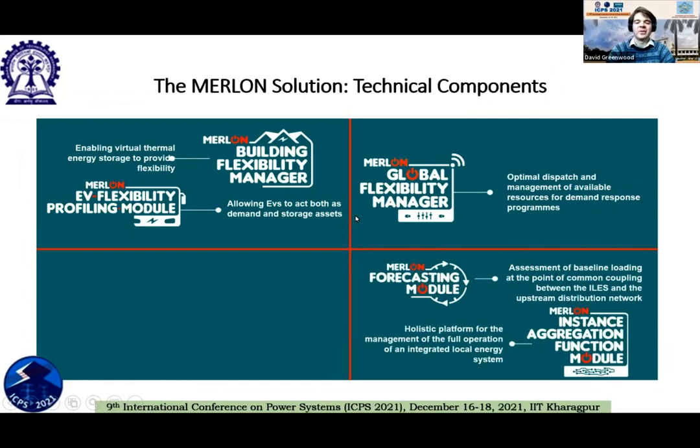Next, at a higher level than that, we have the forecasting module, which assesses how much demand and generation there's going to be through continuous monitoring of the demand and generation at each of the nodes in the network and running artificial intelligence forecasts at each node in the network, and then allows us to aggregate that up to a forecast for the whole of the STREM site.